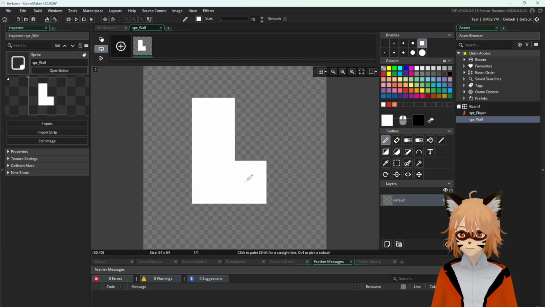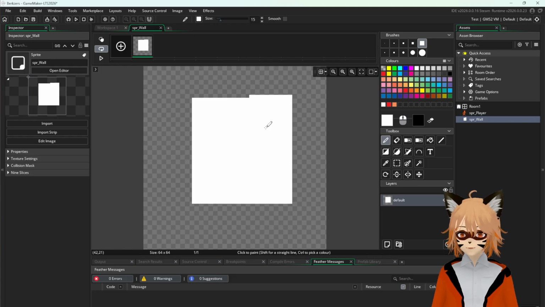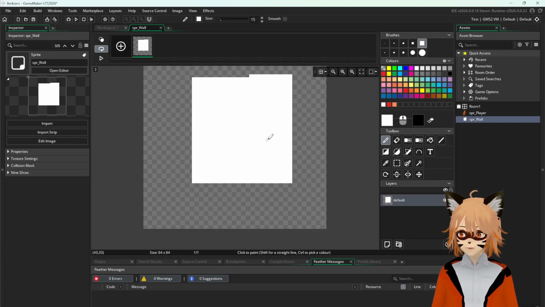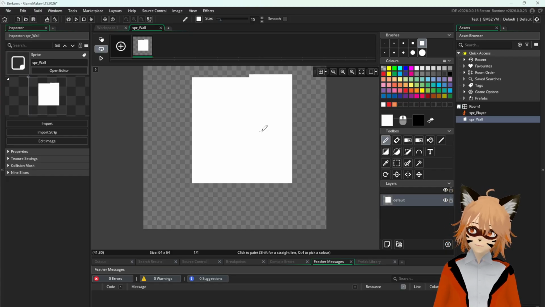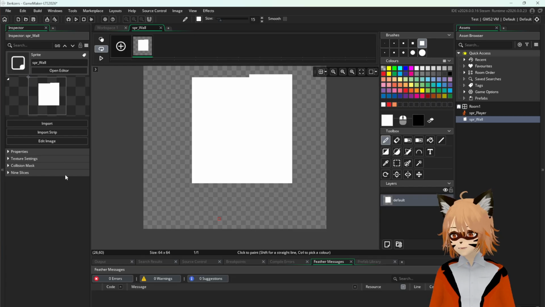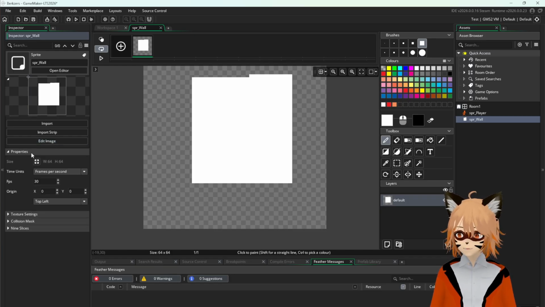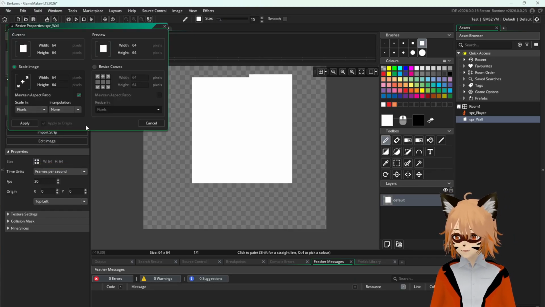Okay, we're going to make this, all right, or maybe we can actually cover this up. Or here's what I'm gonna do, because Game Maker relies on a little bit of pixel perfect tiling, but you can turn that off in the settings. I'm gonna change this a little bit, edit the image. Okay, we're gonna go to the properties. Sorry, that did nothing. Okay, we're going to change the sprite size.